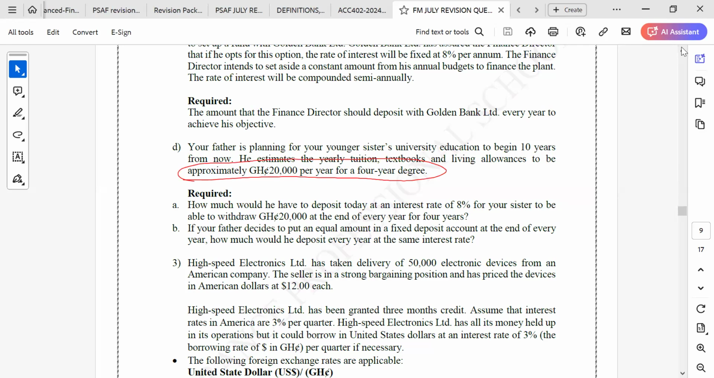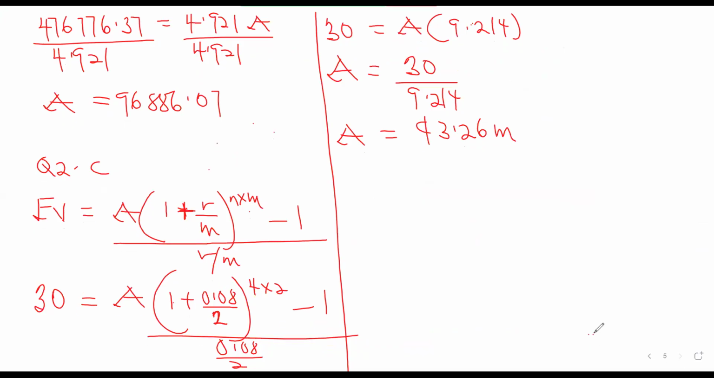So what will happen is that if we are putting that money over there and the person will be withdrawing, it's just like a present value. We are doing this at the beginning of every year. You want to put a certain amount of money into a fund now, so that at the beginning of every year, you will be taking 20,000 from that particular investment. So we have the question 2D here. Then this will be a present value of annuity due.